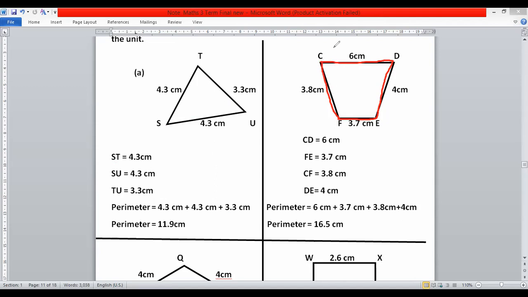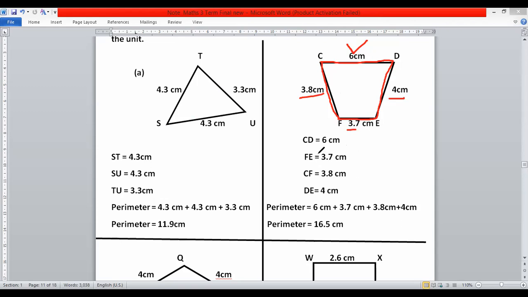This length is not accurate, but here the reading is written correct. So whenever you measure part B, you will find CD 6 centimeter, because I have already measured. So when you measure this, you will get 3.8, here 4, here 3.7.